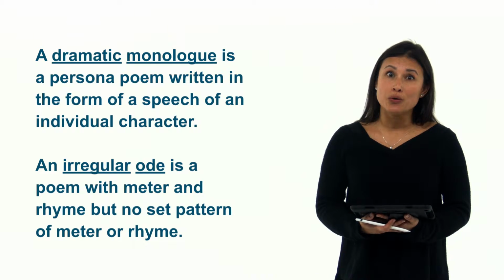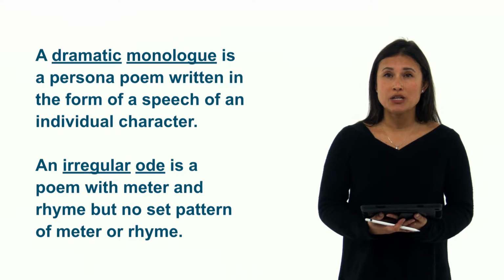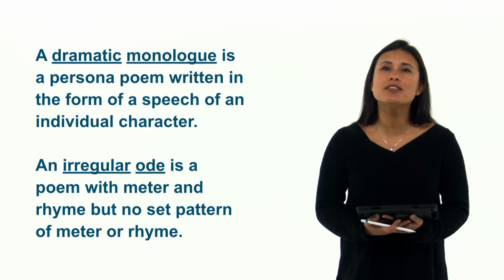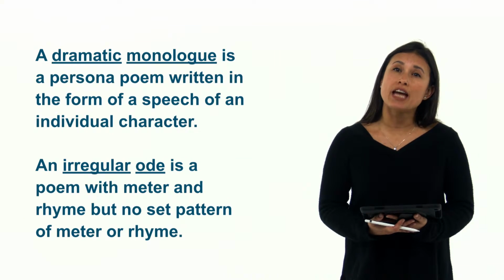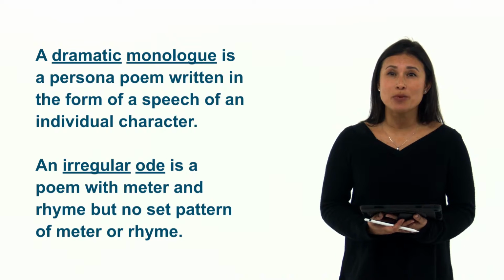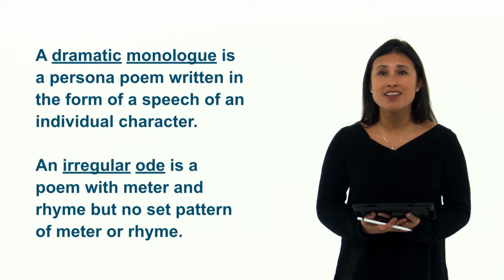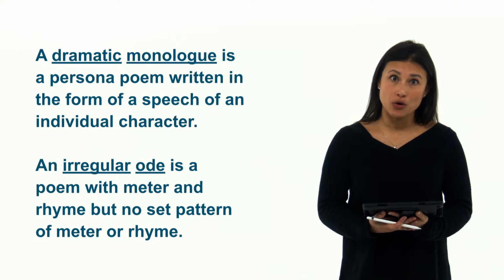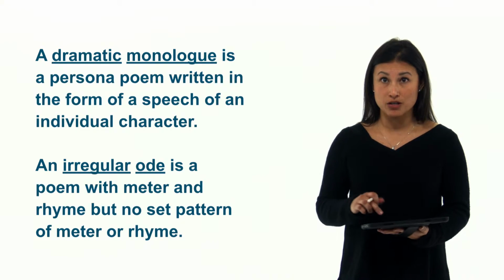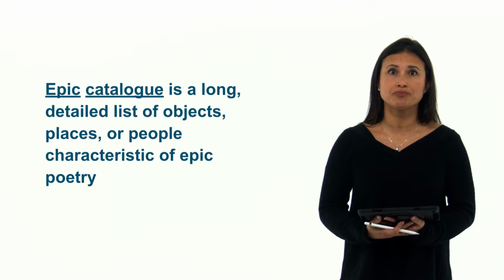An irregular ode is a poem with meter and rhyme, but no set pattern of meter or rhyme. An ode is the opposite of an elegy. Where an elegy honors someone who has passed away, an ode celebrates something or someone that is alive. An irregular ode, again, is a poem with meter and rhyme, but doesn't have a rigid structure for those.